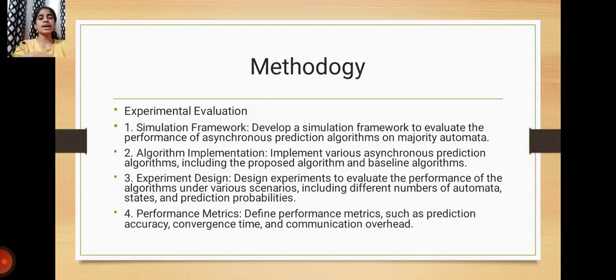Third point is experiment design. Design experiments to evaluate the performance of the algorithms under various scenarios, including different numbers of automata, states and prediction probabilities. Then the fourth point is performance metrics. Define performance metrics such as prediction accuracy, convergence time and communication overhead.